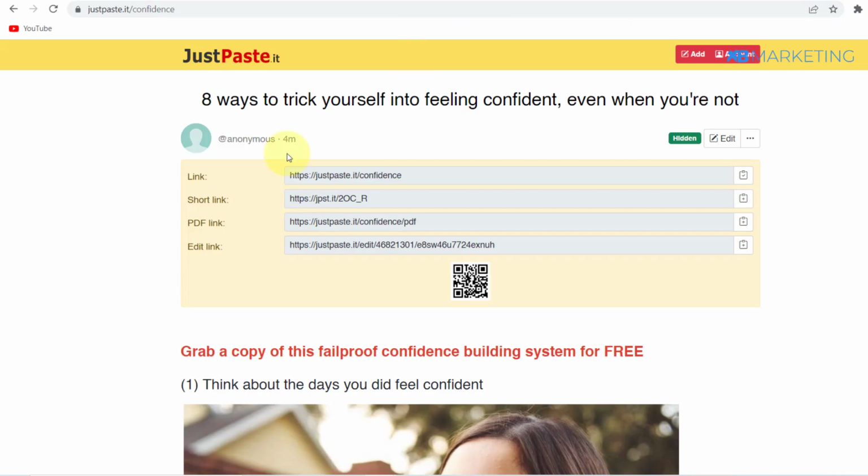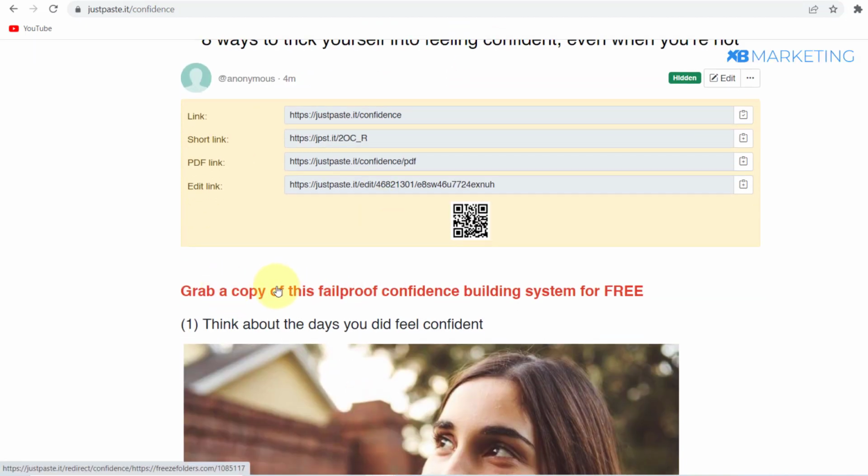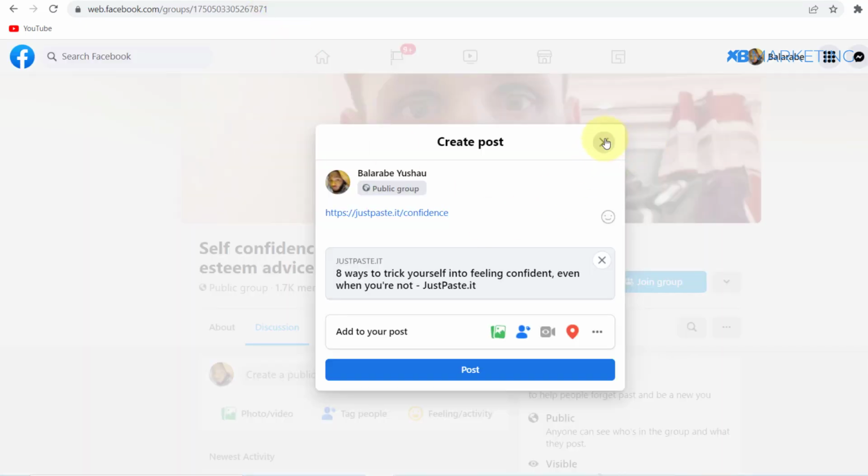Once they go to this article, as you can see, this is our content locker link right here. So we know for a fact that anyone who is reading this article is going to be interested in building their confidence. If they click on this and get to your content locker, and they complete your offers, you'll make money and they get the article they came for.